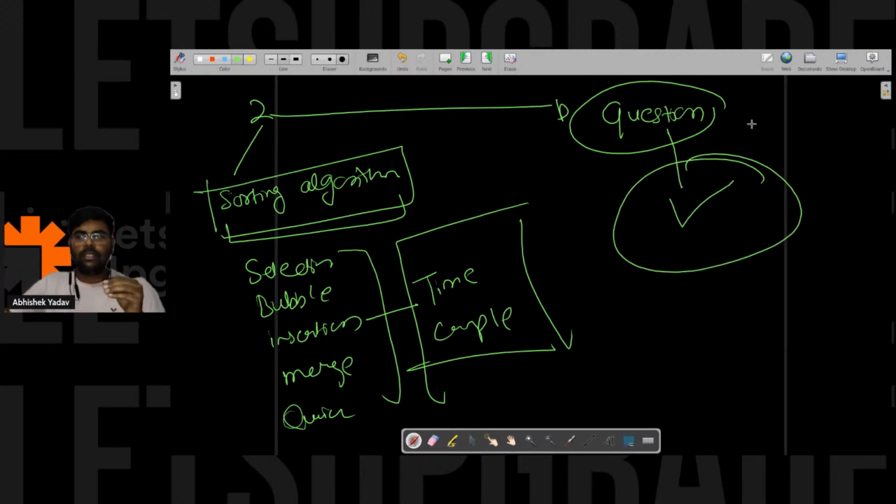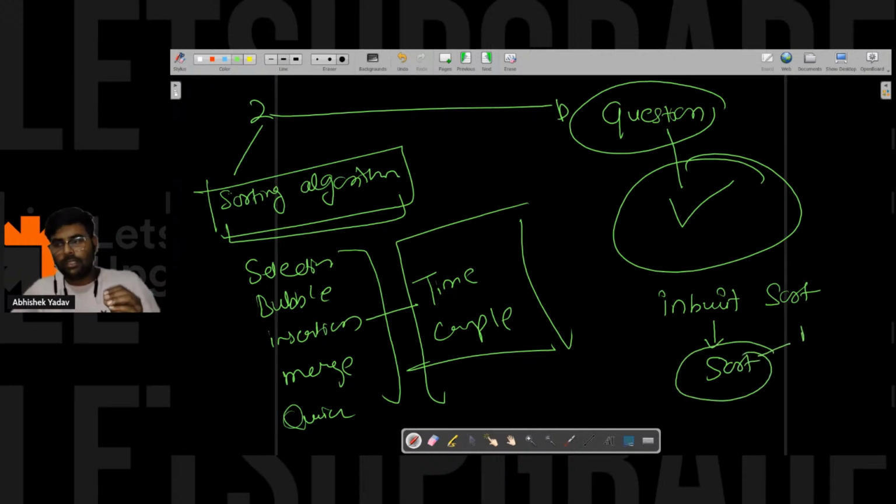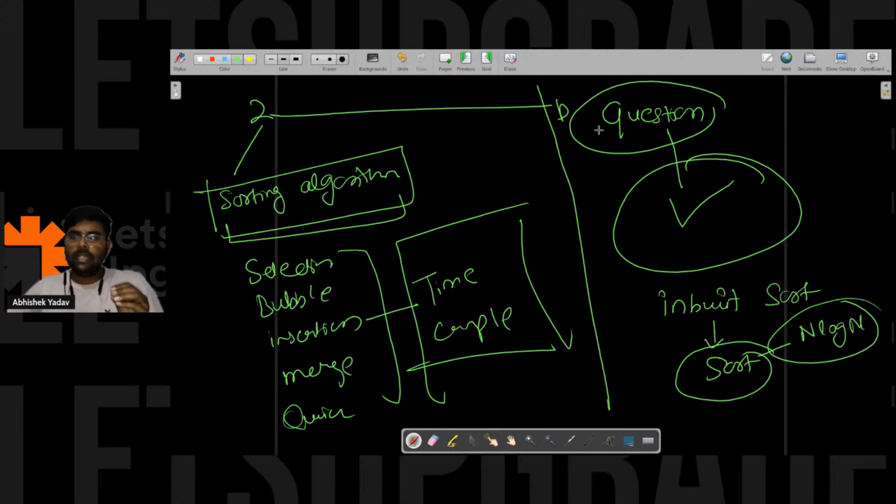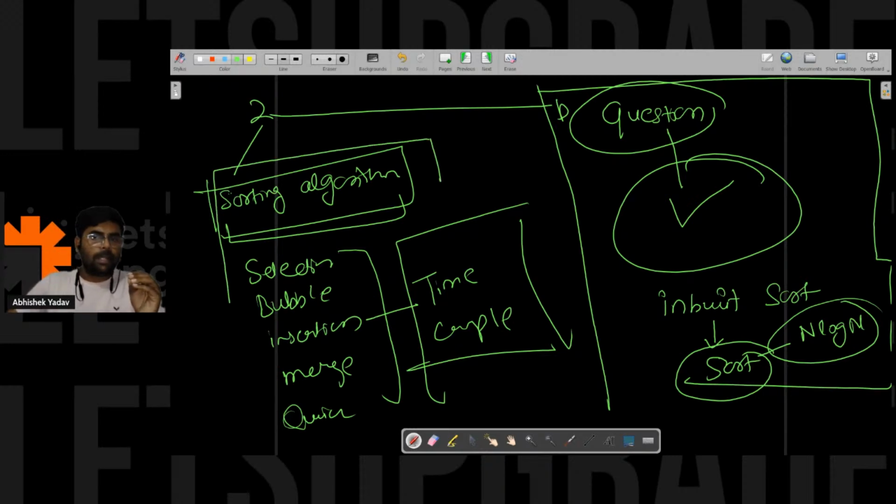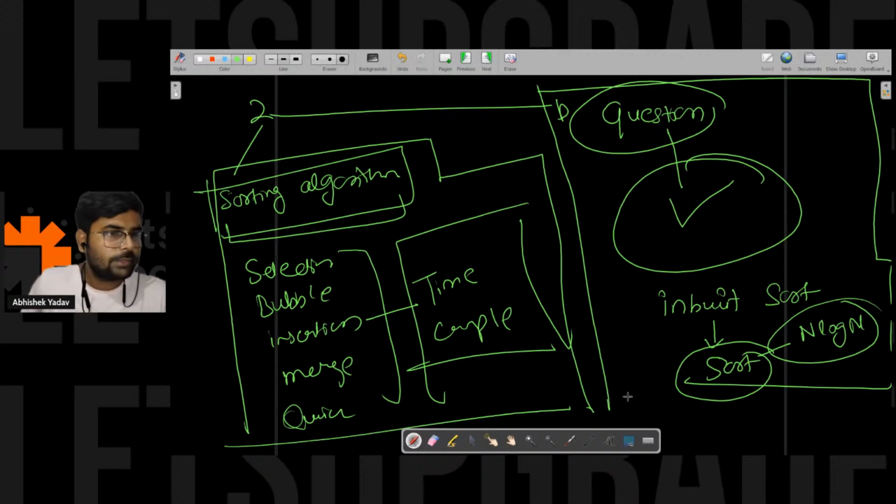In each language, in C, C++, JavaScript, we have an inbuilt sorting function. We will be using the inbuilt sorting function, and its time complexity is n log n, right? We will discuss this part because it is asked most of the time in the interview, and this is very important. This is a base, so you should learn this base also, right? Yes or no?